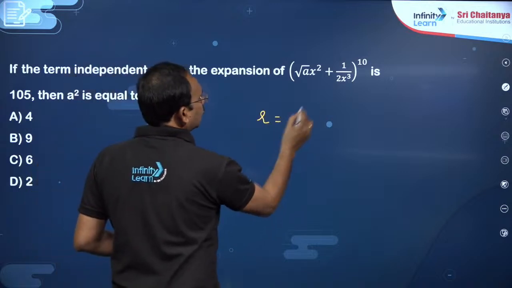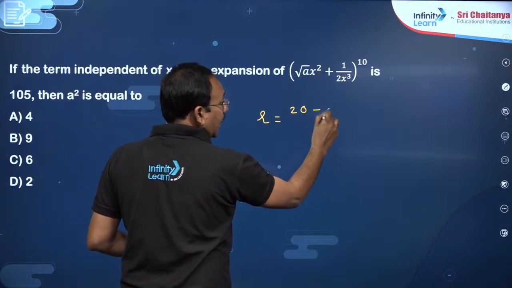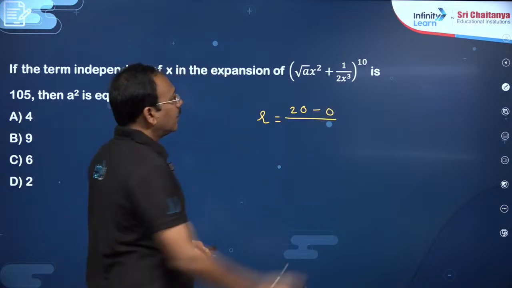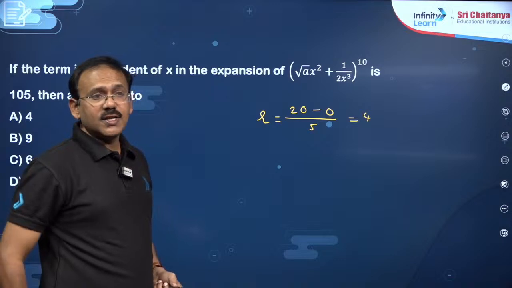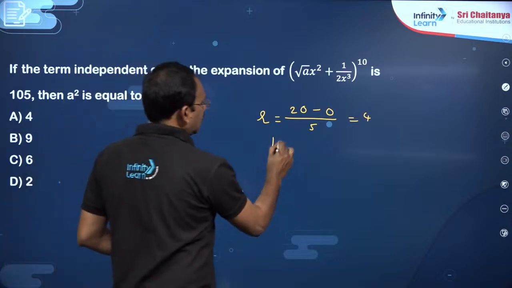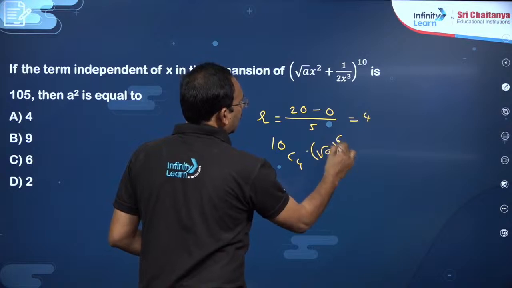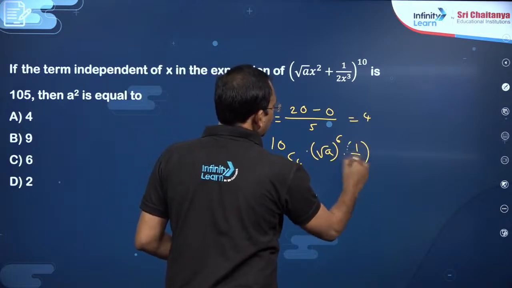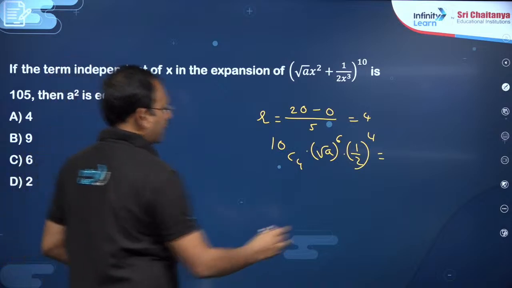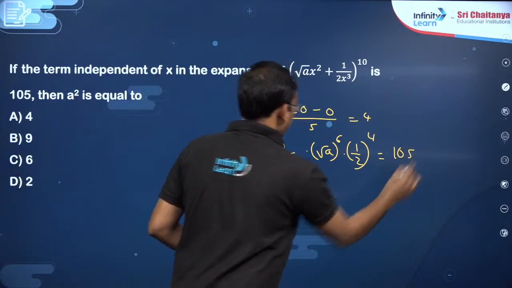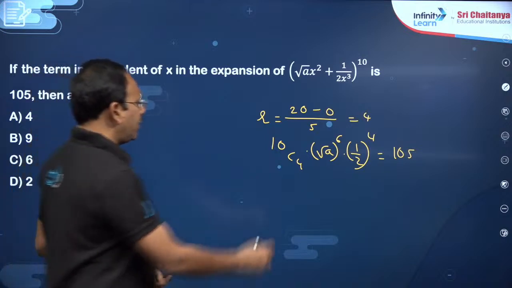R is equal to NP is 20 minus M is 0 for the independent term, by P plus Q is 5, which is 4. R is equal to 4 is given. Try to write the corresponding term. 10C4 into root A to the power of 10 minus 4 into 1 by 2 to the power of 4. This is going to be, he said, 105. So from this you need to find a square. That's it. Simple, my dear friend.